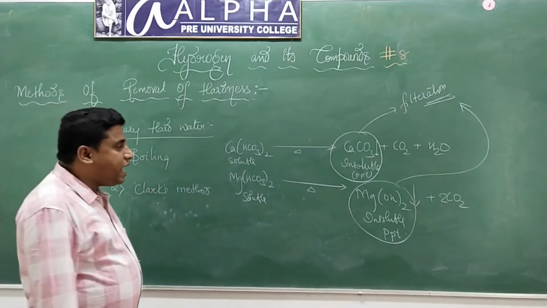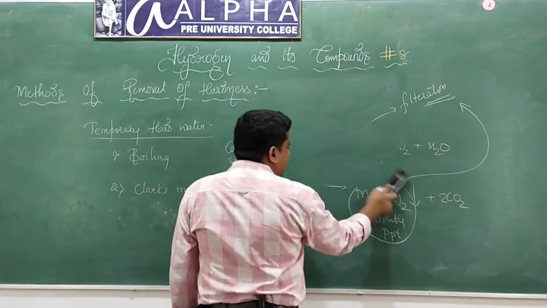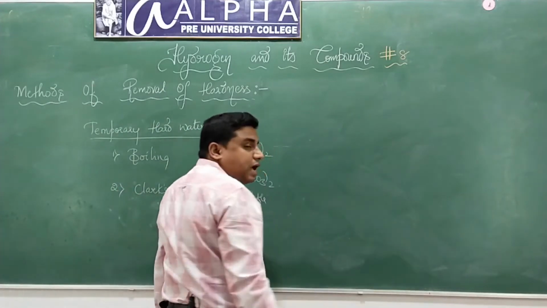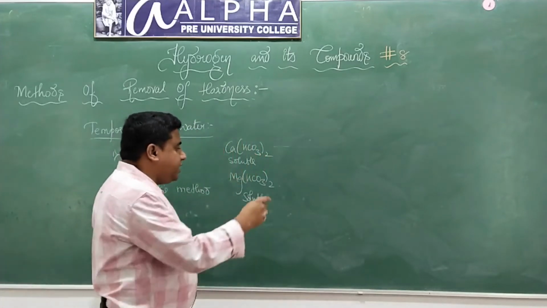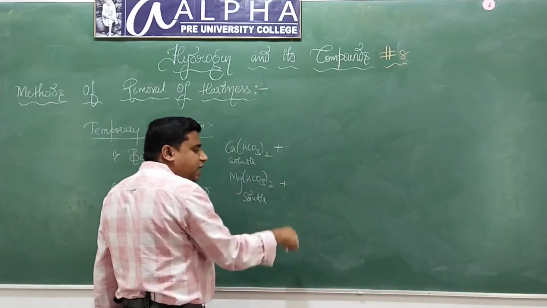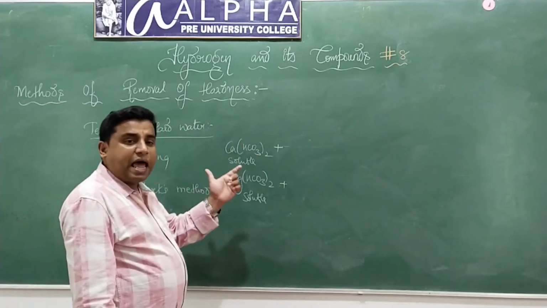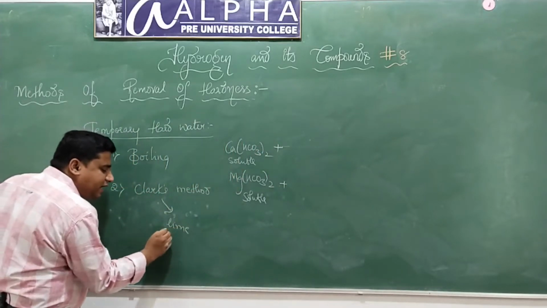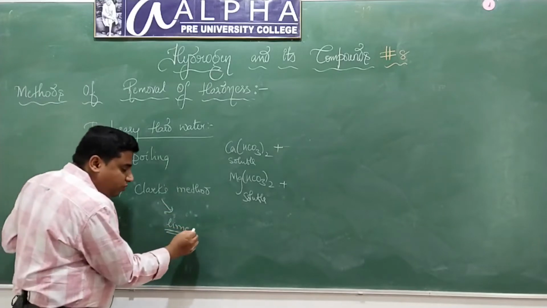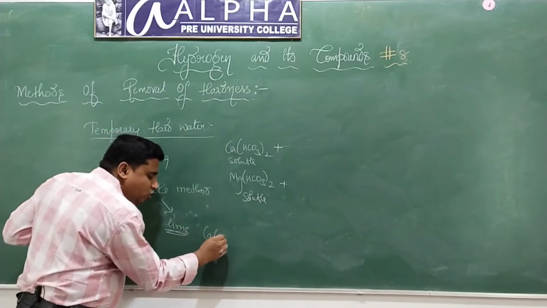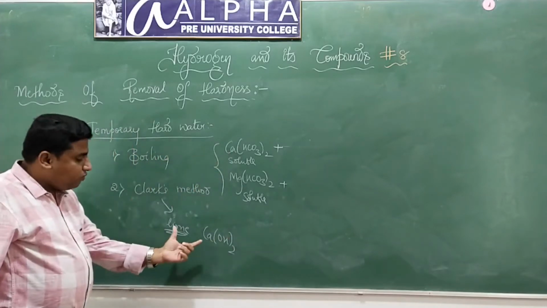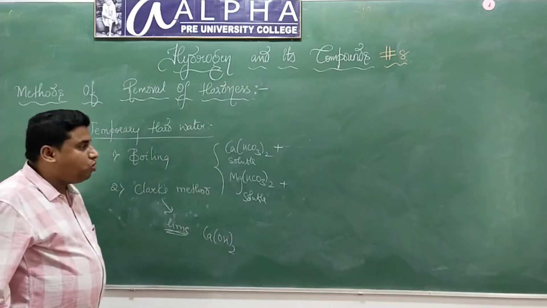Now, what is this Clark's method? What do you mean by Clark's method? In Clark's method, we will add a calculated amount of lime. Lime means what? Calcium hydroxide. So to this hard water, we will add a calculated amount of lime.